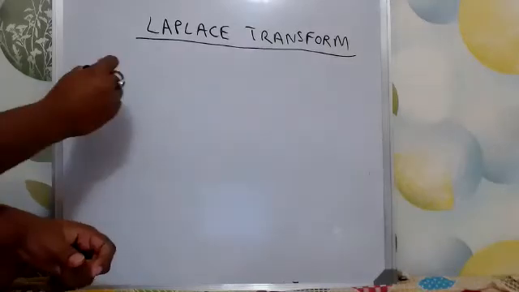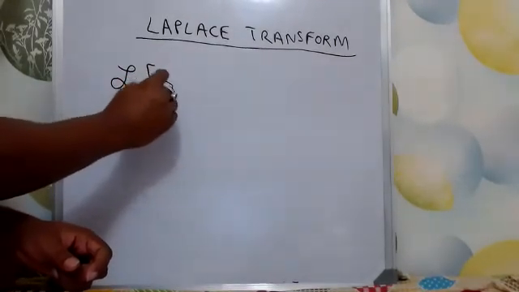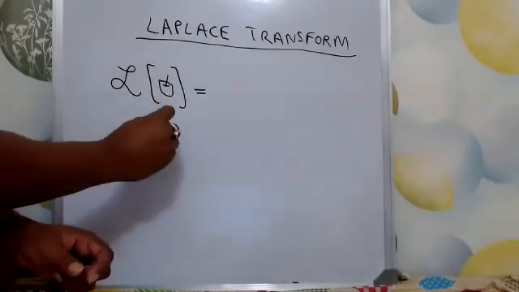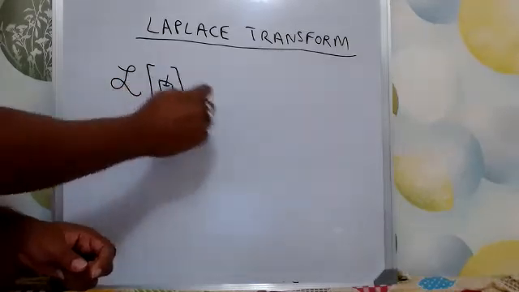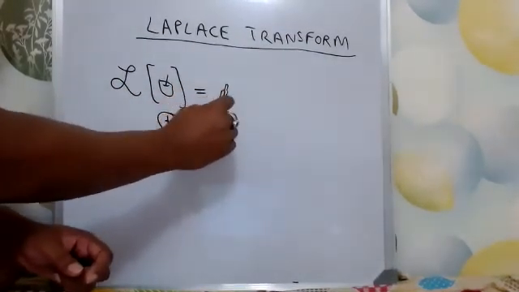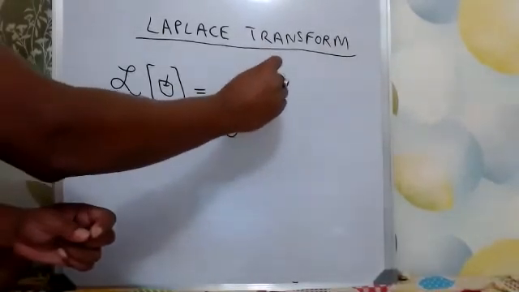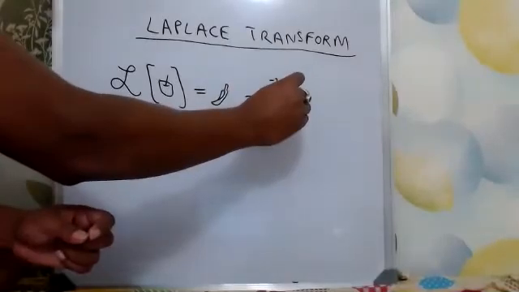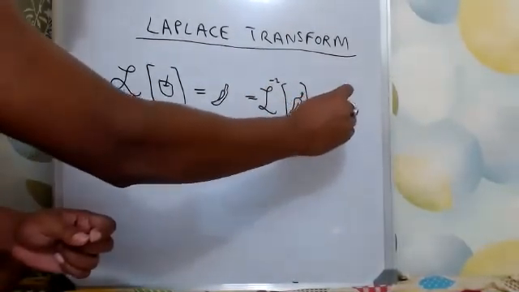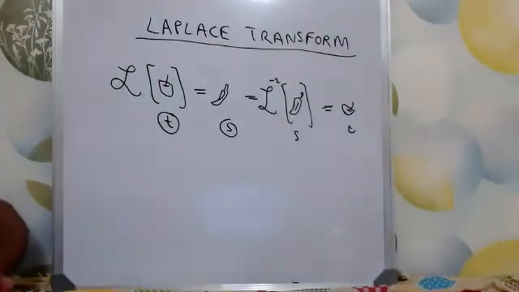What I have told is that the Laplace transform of an apple in planet T will become a banana in planet S. Again, the Laplace inverse transform of this banana in planet S will give us the apple in planet T. So this is what you have to remember.